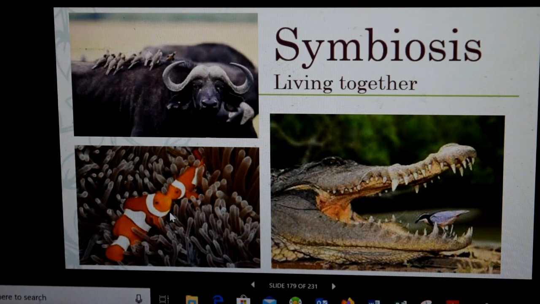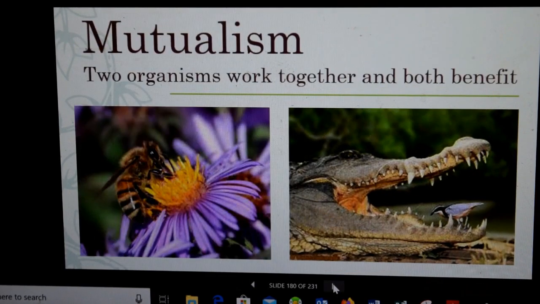And over here, you get the fish. The fish get protection from, I guess this would be a form of coral of some sort. I'm not quite sure. So symbiosis is kind of animals living together to help each other out. But what's important is we're going to see different kinds of it. The first kind is called mutualism. And that's two organisms work together and both benefit. So that's kind of what we saw in the previous picture.